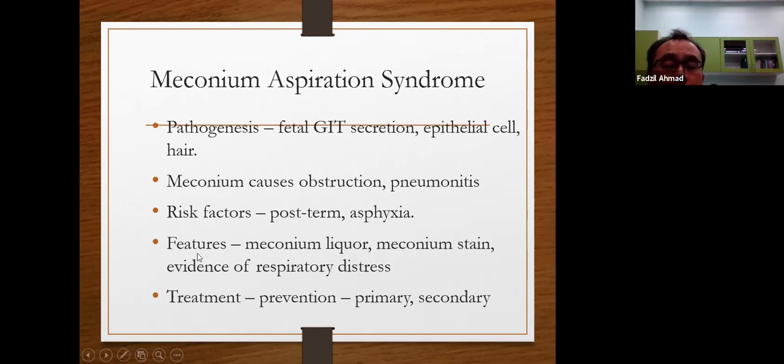The features are that there is meconium in the liquor, meconium stain on the baby, and the infant has respiratory distress. With this, it is adequate already to diagnose that the child has meconium aspiration syndrome. Treatment-wise is prevention. Prevention of postterm and asphyxiated babies, and when the baby is delivered, you have to do quite aggressive suction to prevent the meconium being aspirated into the lung.